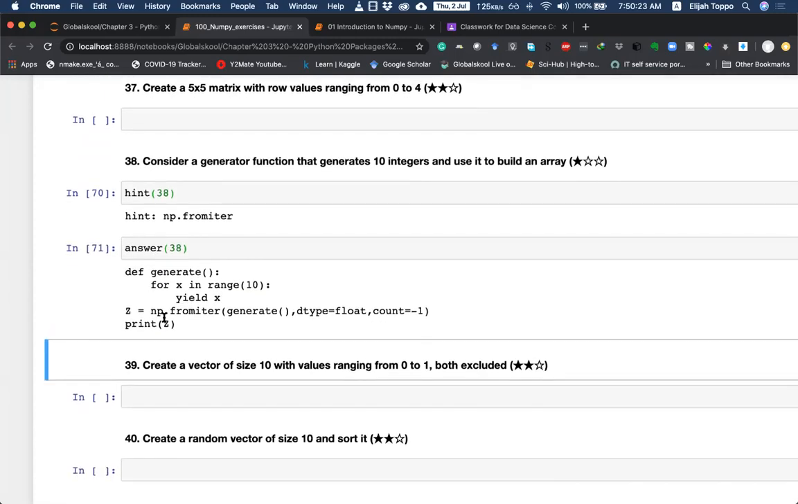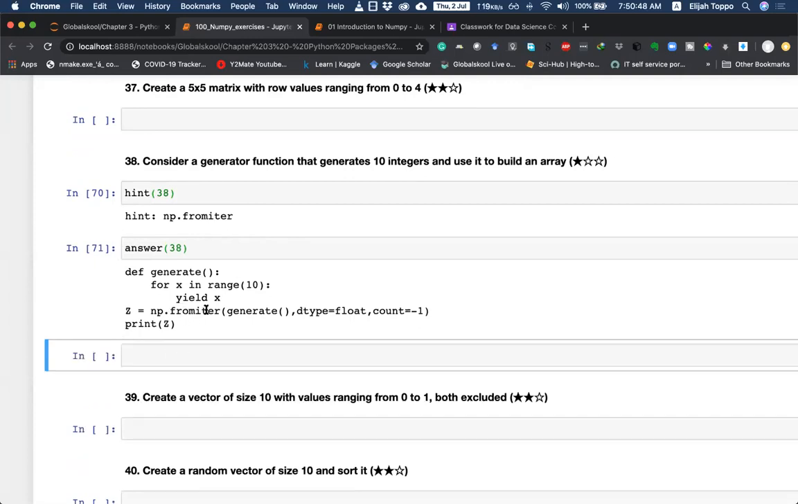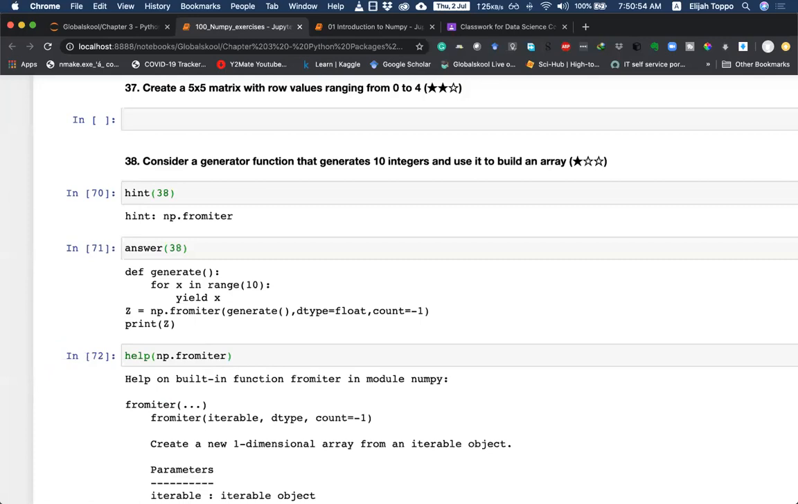So here they are creating a function called generate. And for this function generate, for x in range 10, yield x. And np.fromiter, generate, dtype float and count is equal to -1. Okay. So maybe at this point we need some more information on what is fromiter. We can do help np dot fromiter. So fromiter I think stands for from iteration.